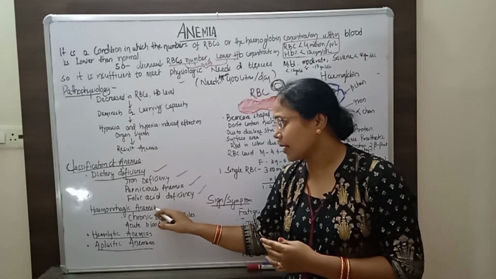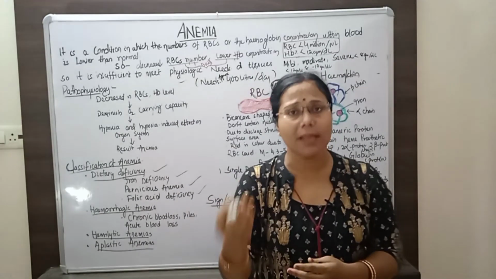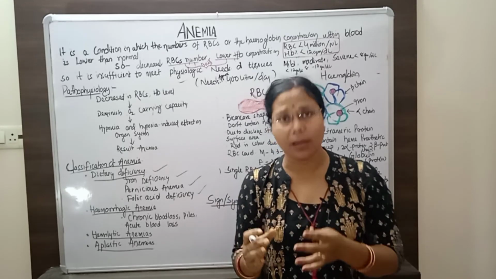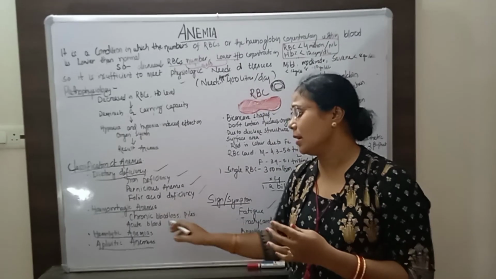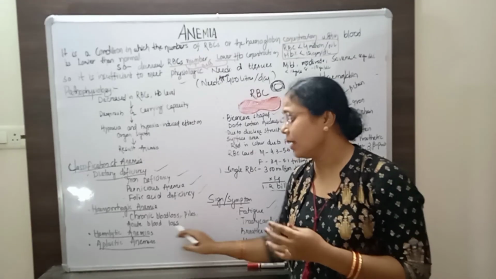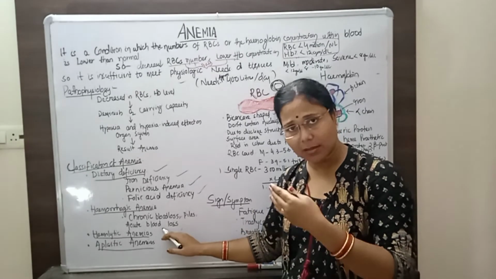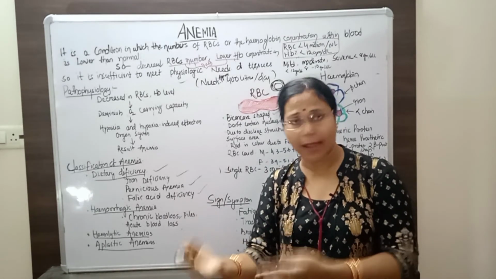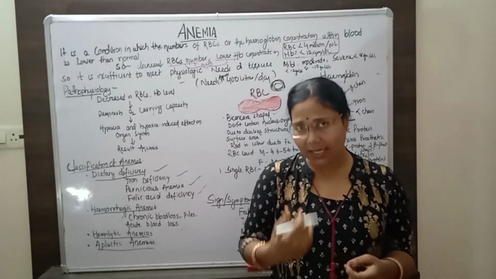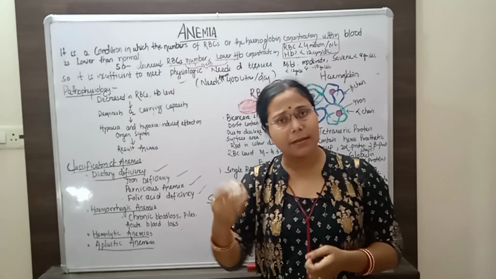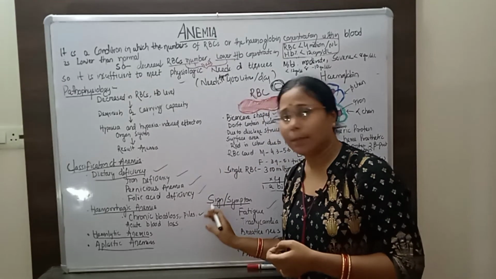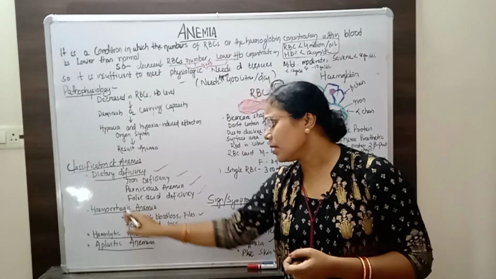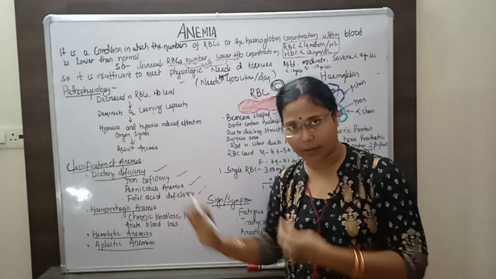The second one is hemorrhagic anemia. If there is an accident or trauma, in that case we lose blood, and that can be one of the causes. It can be acute or chronic. Acute means if there is any accident, blood loss takes place suddenly. Sometimes we see bleeding in the GI tract, and in piles there is also continued bleeding. This is called chronic blood loss.